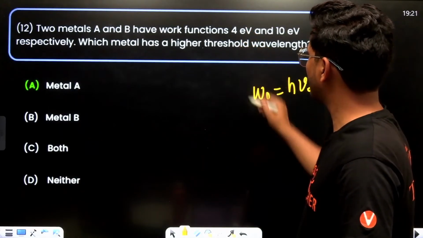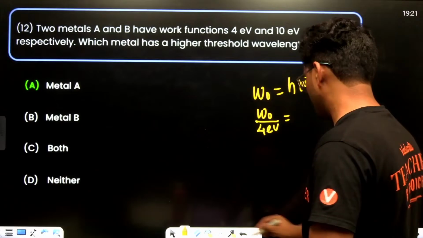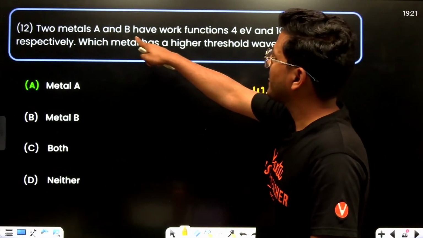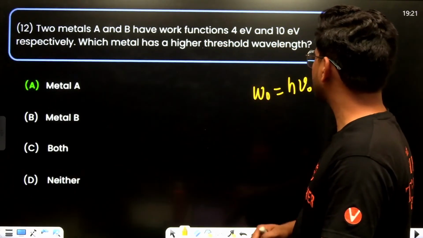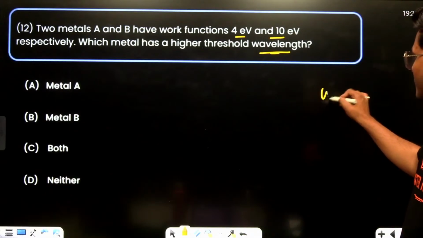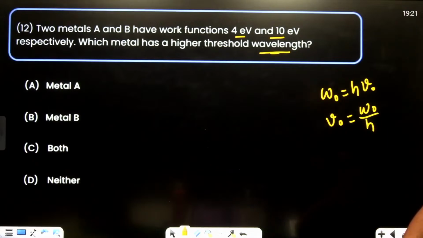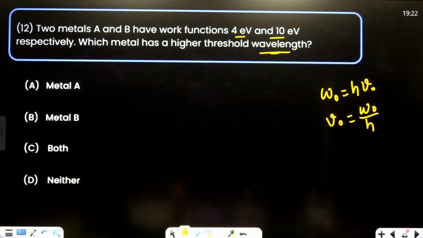If I consider the frequency, that is work function upon h. And nu equals c upon lambda, right?